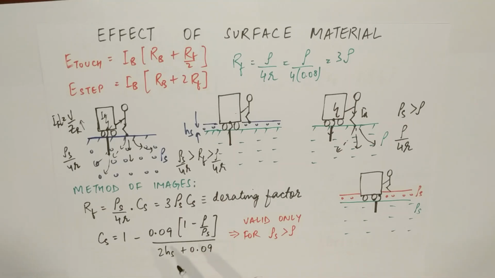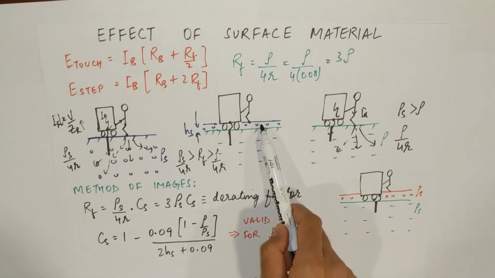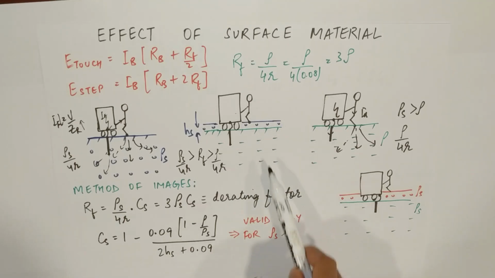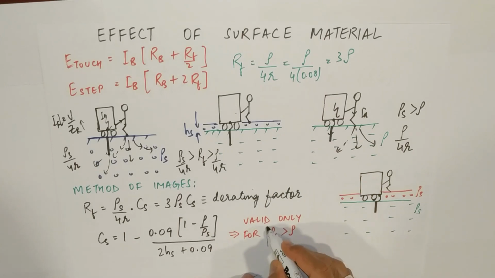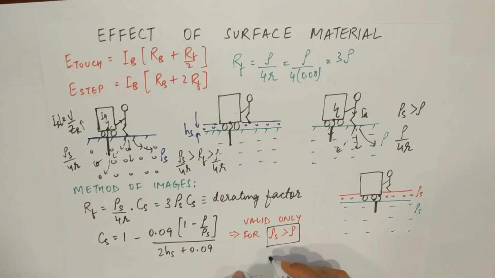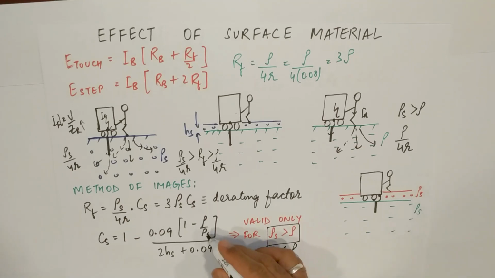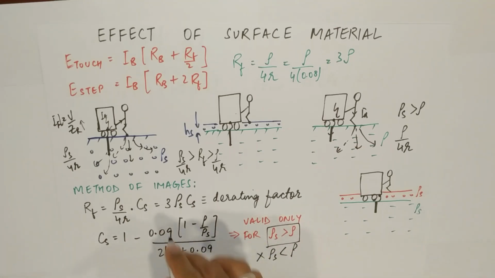Now the point to remember is that this formula is only valid in case the surface layer resistivity is higher than the soil resistivity. That means rho s must be greater than rho. In the other case, suppose rho s is lesser than rho, then this formula of Cs is not valid. There is some separate formula.